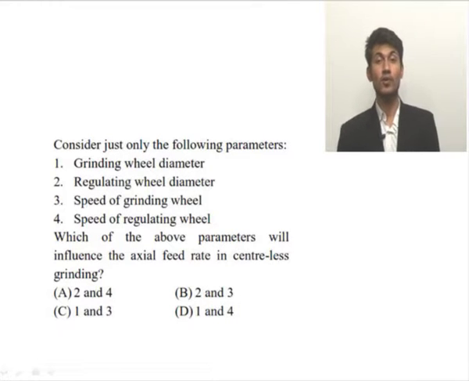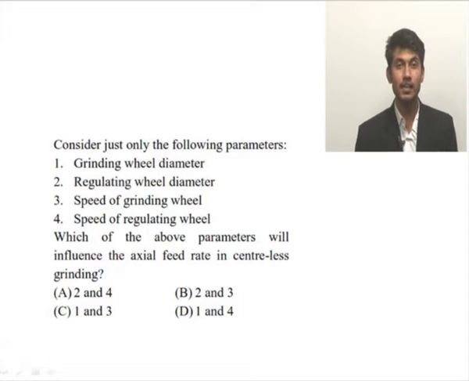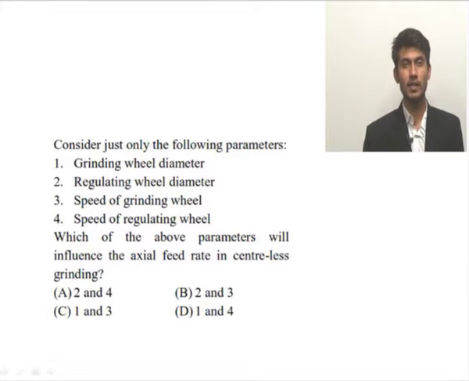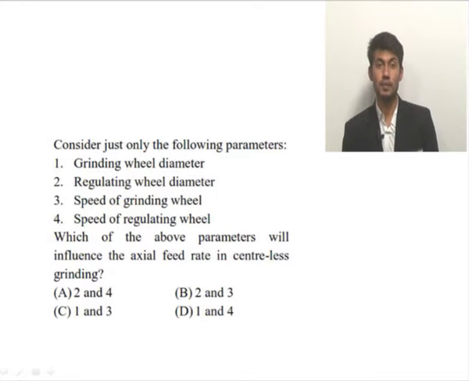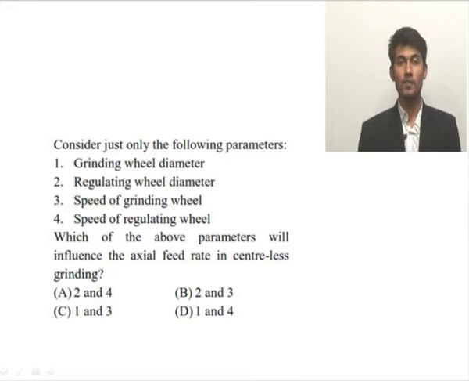Consider just only the following parameters. First, grinding wheel diameter. Second, regulating wheel diameter. Third, speed of grinding wheel. And fourth, speed of regulating wheel. Which of the above parameters will influence the axial feed rate in centerless grinding?